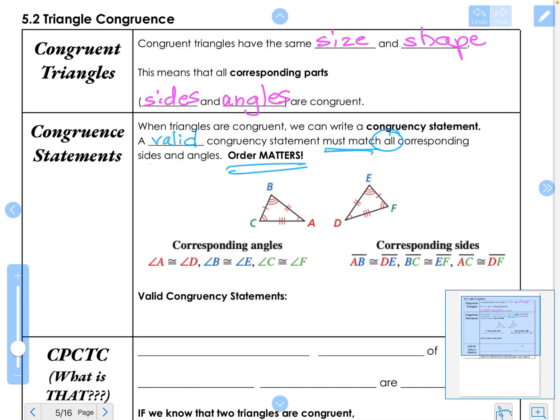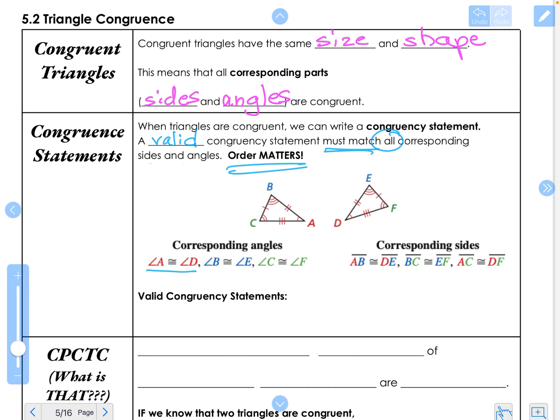In this one, I said that A is congruent to D, and look, I have marked this with just one mark for congruent, then two for a different one, three, etc. So I've marked all the corresponding sides. So a valid congruency statement matches the parts that are congruent.